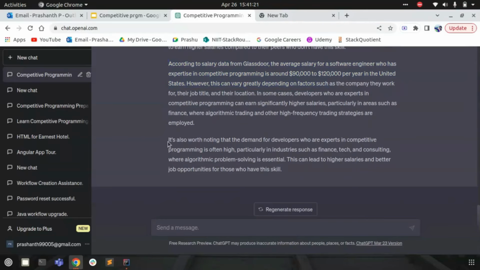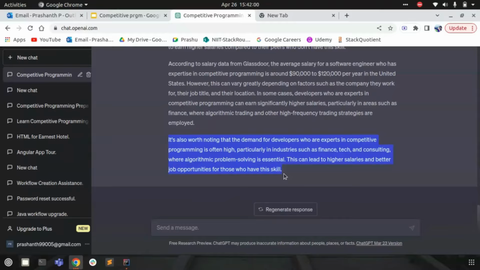It also gives us a summary. As we can see, for all the questions that we are asking, it gives us a summary at the last, saying it is also worth noting that as a developer we need not go with the average salary that we get. It also depends on the demand for developers who are experts in competitive programming, which is often high, right? When the demand is high, there will be a higher salary that one can get. It also provides different scenarios where you can get higher salaries and so on.